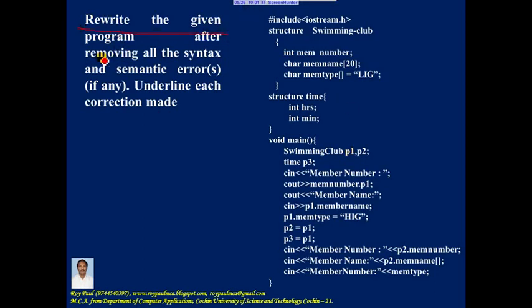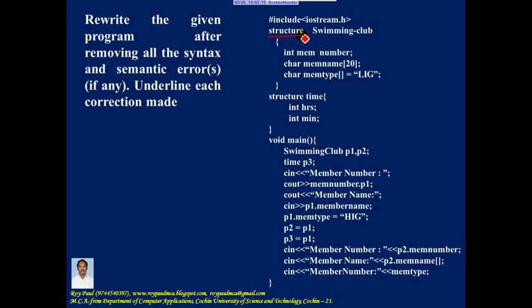Rewrite the given program after removing all the syntax and semantic errors. Underline each correction made. So you are provided with a program. You need to correct all the syntax and semantic errors, and after making the correction you need to underline the areas where you made the correction. Let me start. First line, hash include iostream.h. There is no mistake. Now second line,